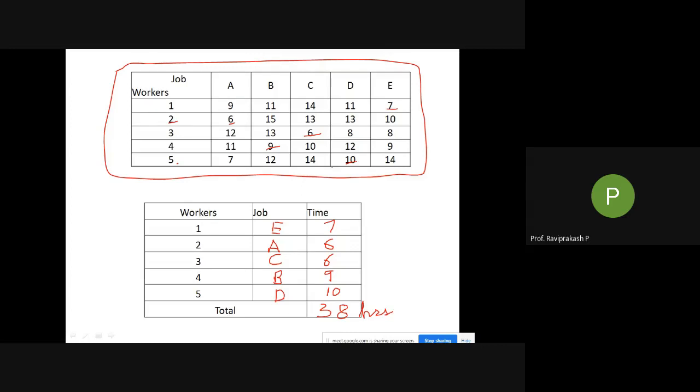Copy this also, the bottom one, not the upper one. In the examination or in your book, it will be on the previous page also. No need to draw this particular thing again. Don't draw this, directly write this. Workers 1, 2, 3, 4, 5, whatever job is assigned, or you can put job assigned. I'll put assigned, A. So make sure you write job assigned, and this is the time taken by each person. Then you could write total time taken, TTT. Total time taken, TTT.